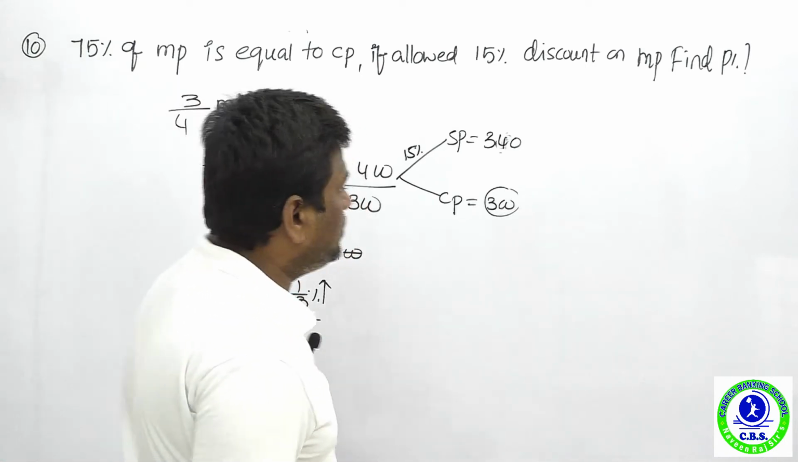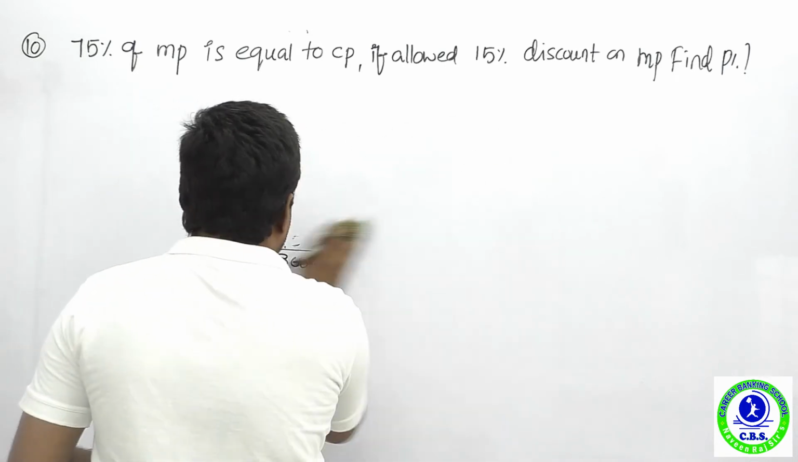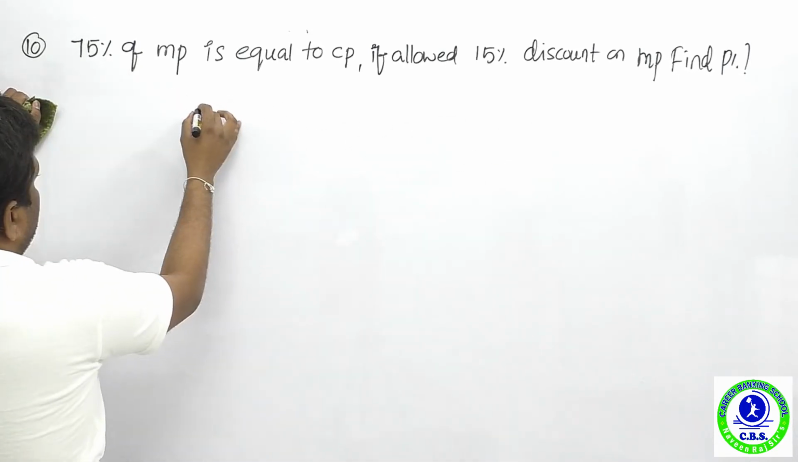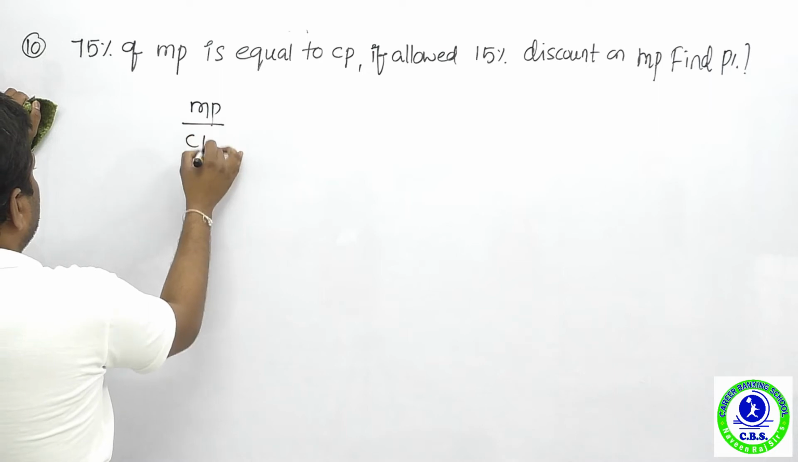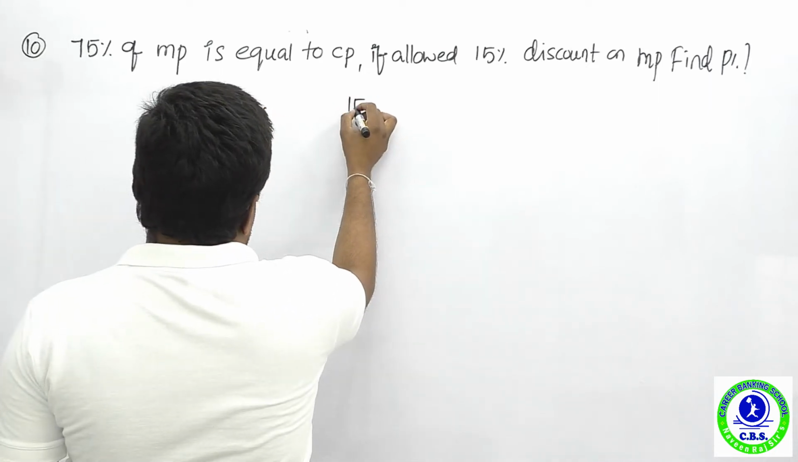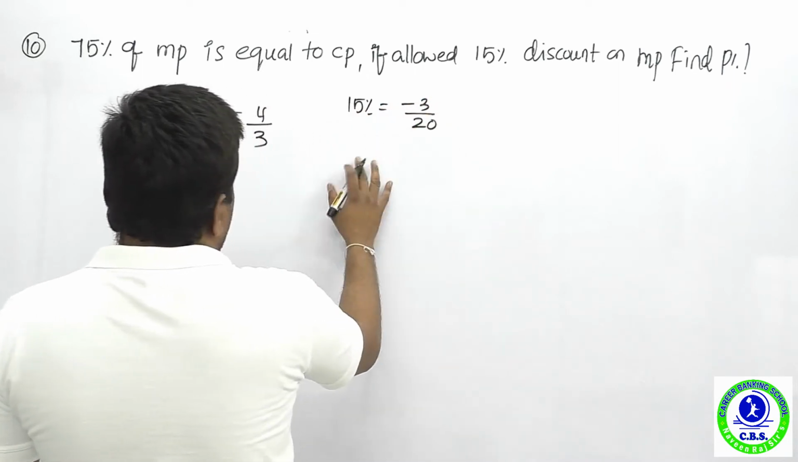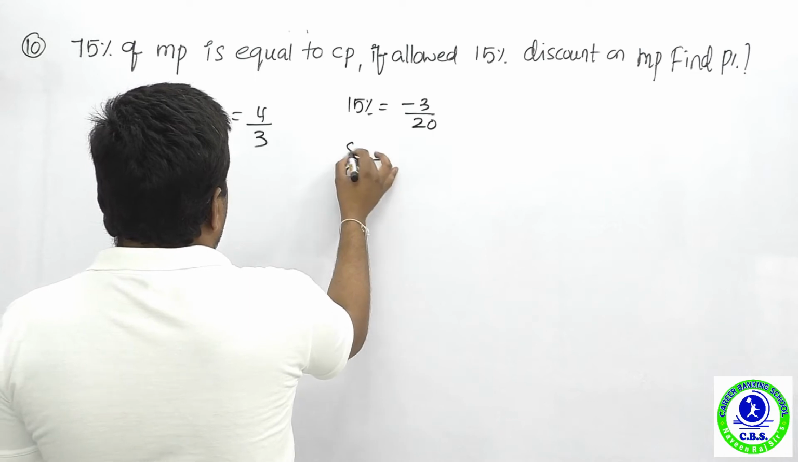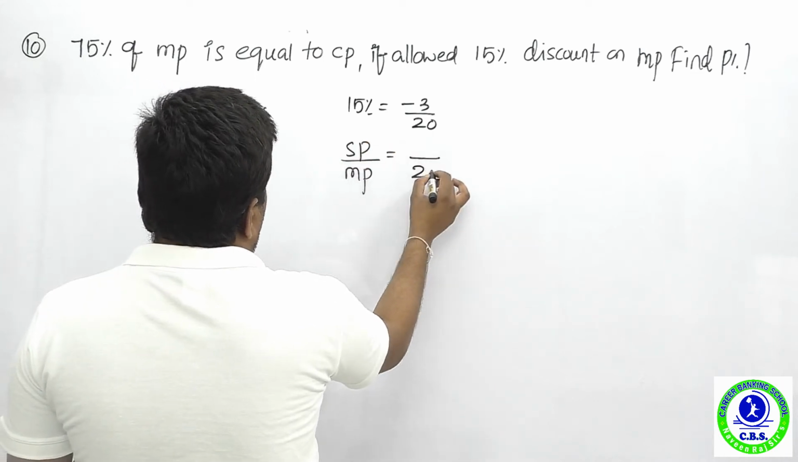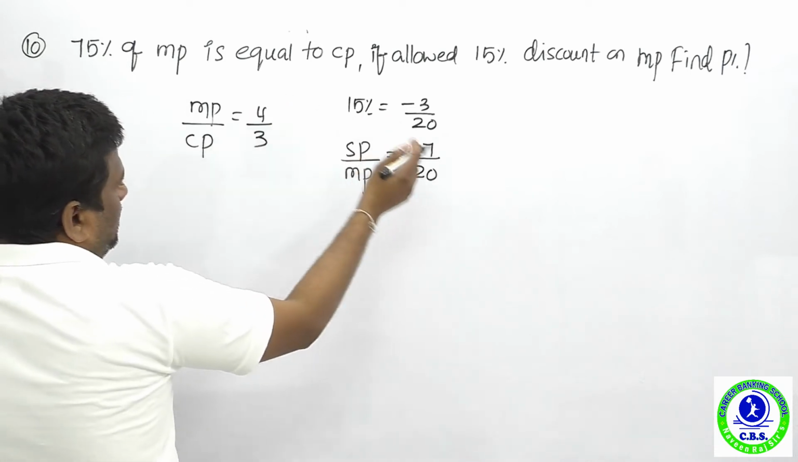If you want to do it with fraction calculation, that's also easy. Let us go for the fraction concept. Market price upon cost price is how much? 4 upon 3. Now a 15% discount means minus 3 upon 20. Discount is always made on market price, and here it is the selling price. Now it is 20 rupees and it is 17 rupees.